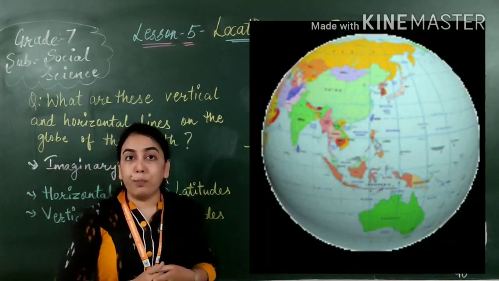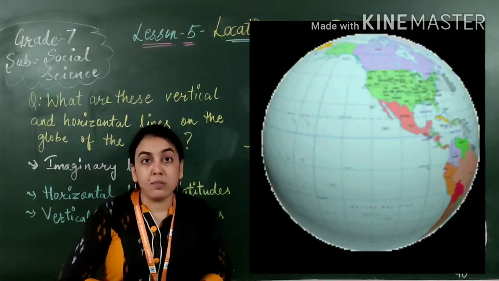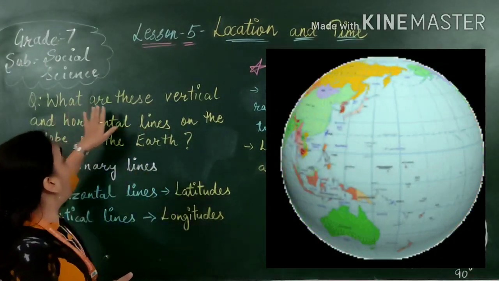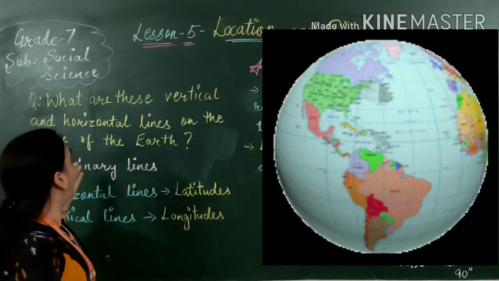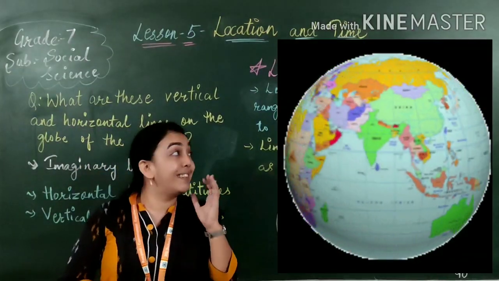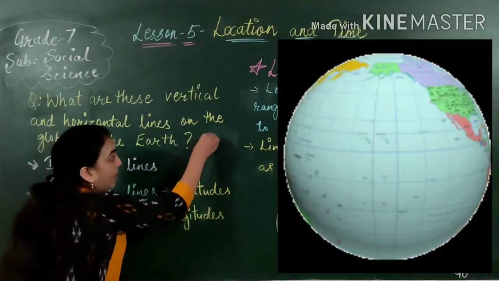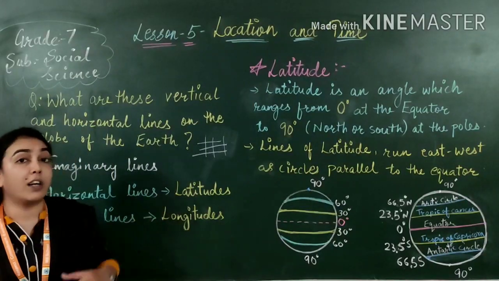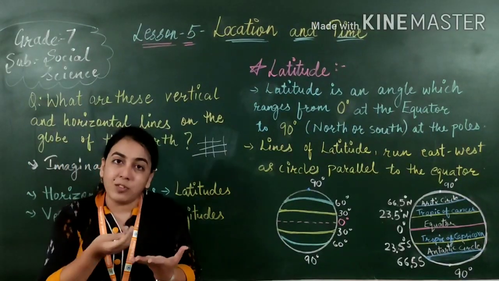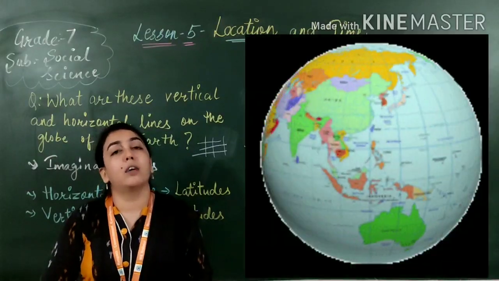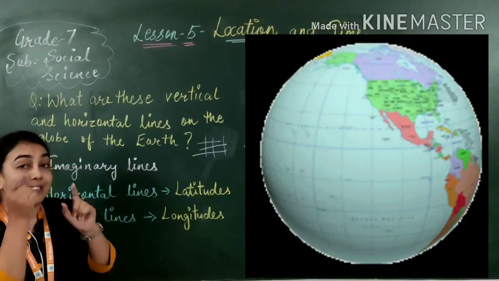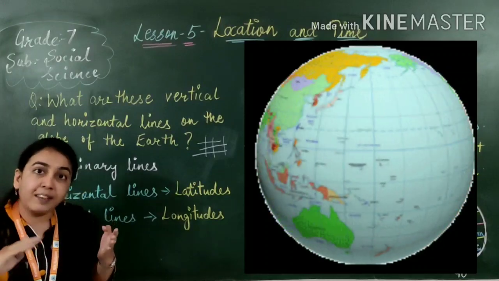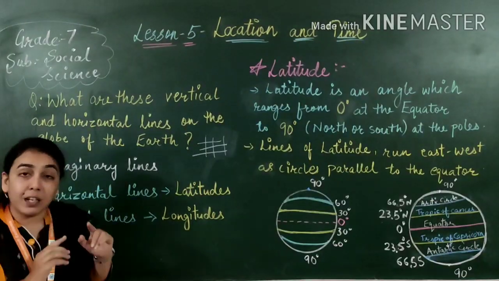Here you can see the globe. I know that you have seen the globe many times, but the question which arises in our mind is, what are these vertical and horizontal lines on the globe of the earth called? These lines, some vertical and some horizontal, standing or sitting, whatever you call. You have learned what vertical and horizontal are. So what are these lines called? And the next question is, are these lines really drawn like this on the surface of the earth?